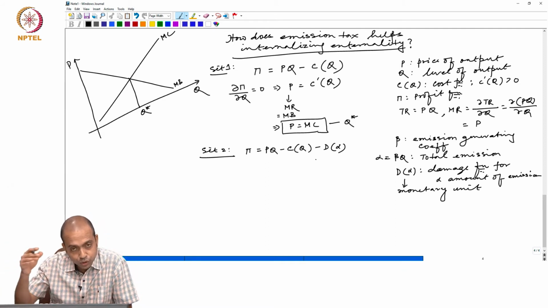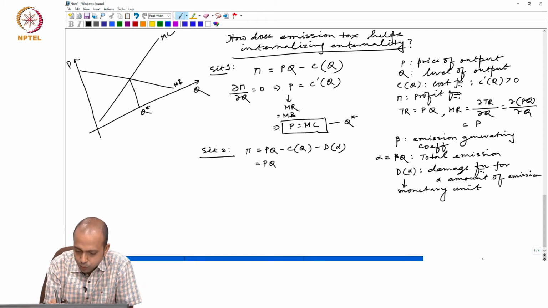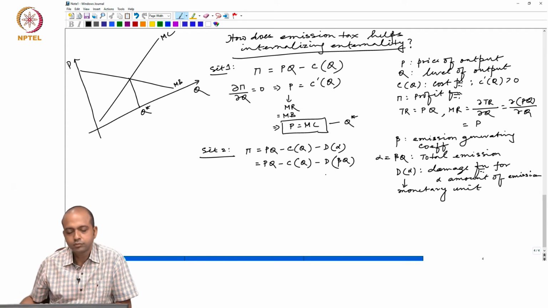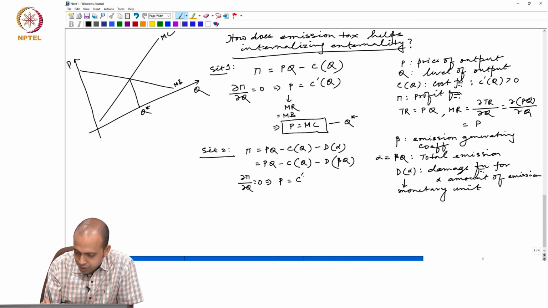Cost to the society also has to be deducted from the total revenue. So again, if you differentiate and set it equal to 0, del pi del Q equals 0 implies P equals C'(Q) plus beta D'.